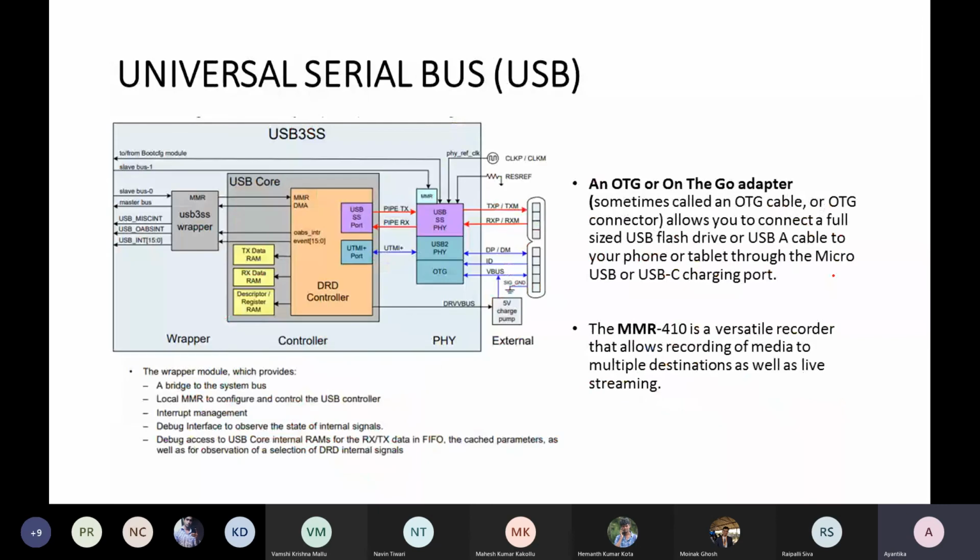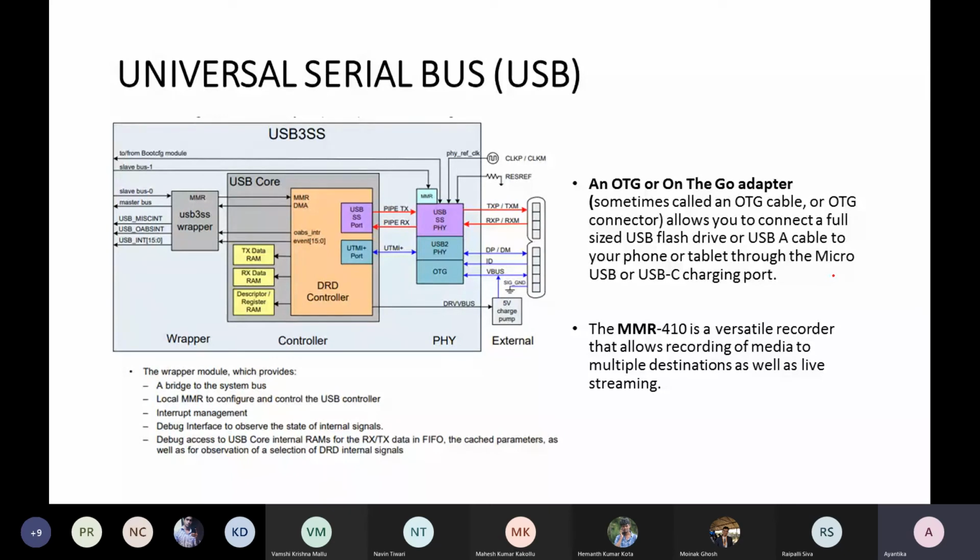This is the internal structure, how USB looks like. I'm not expecting, I think nobody is expecting you to remember all these communication buses and the names of everything.